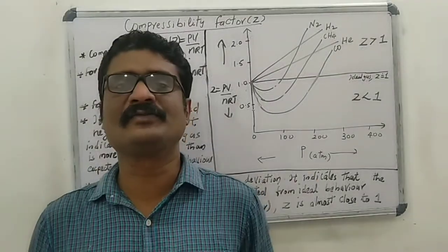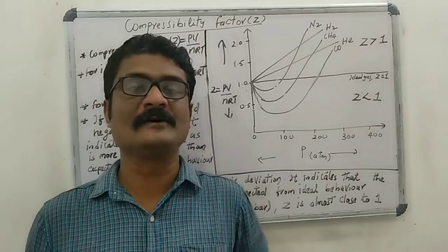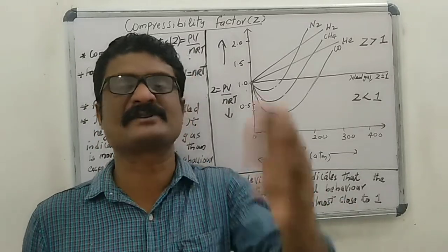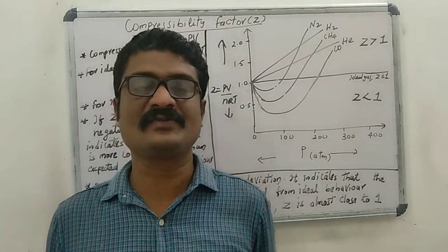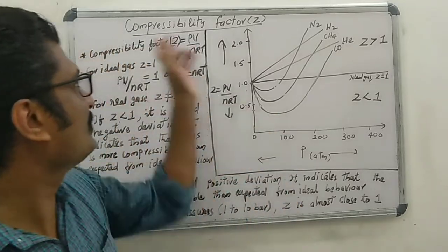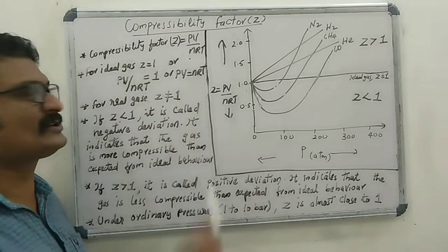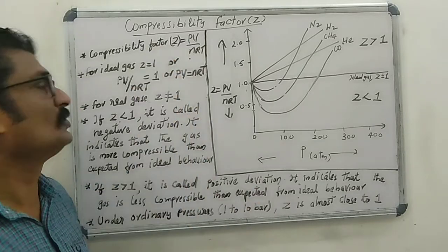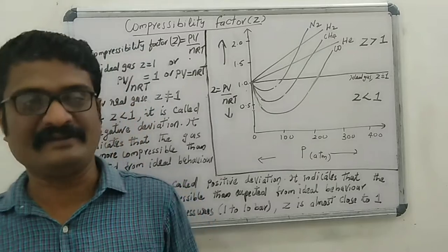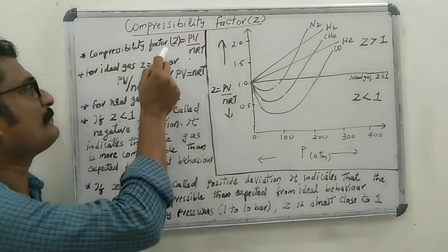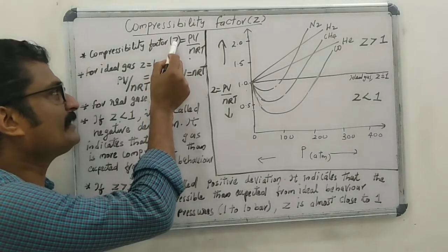The extent of deviation of real gases from ideal behavior is expressed in terms of compressibility factor Z. The compressibility factor of a gas is equal to PV by nRT. For ideal gas, the compressibility factor Z equal to 1.